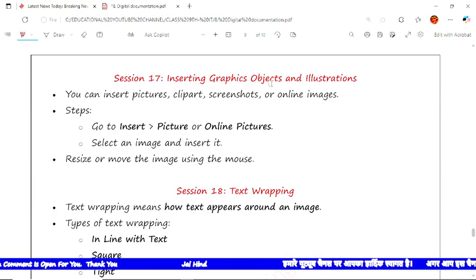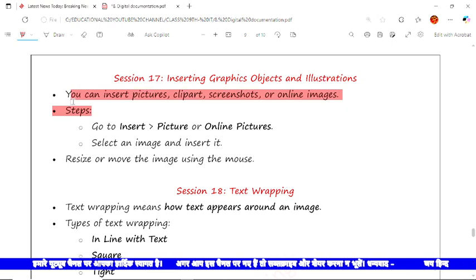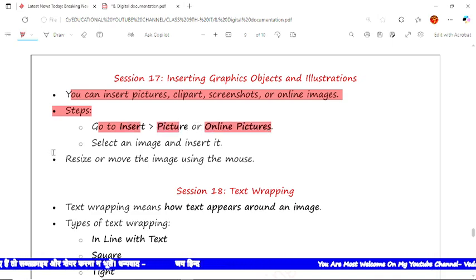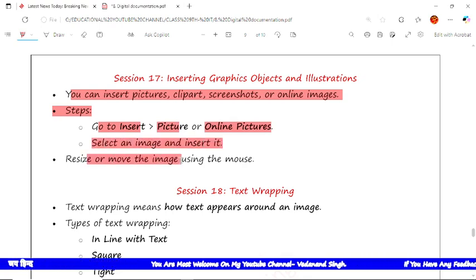Here, inserting graphics, objects and illustrations. You can insert pictures, clip art, screenshots or online images. So how to do it? Steps are here. Go to the Insert tab, choose Pictures or Online Pictures, select the image and insert it, then resize and move the image using the mouse. Now the next is text wrapping.